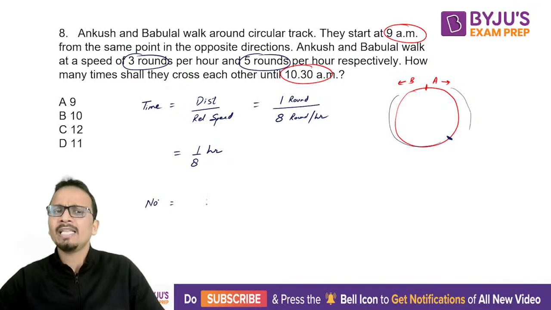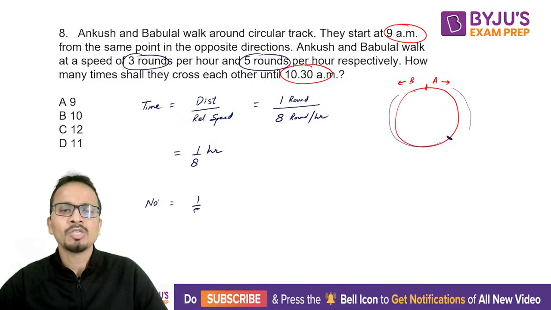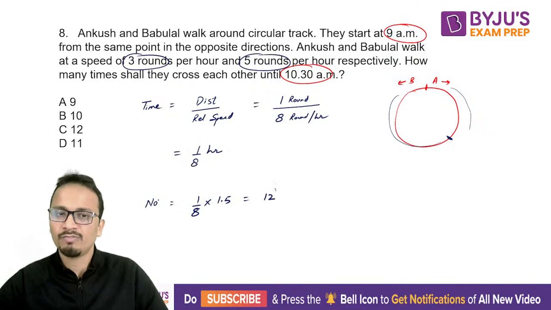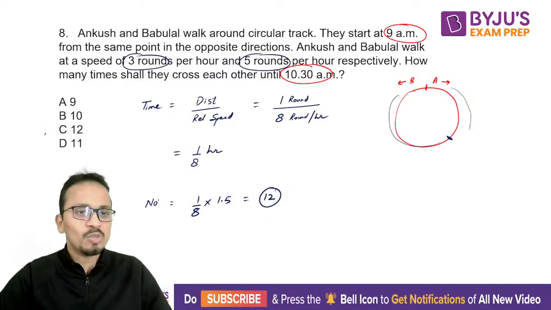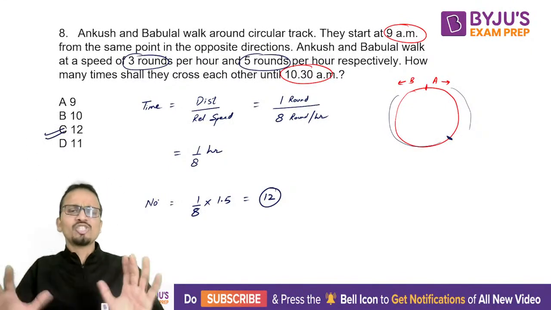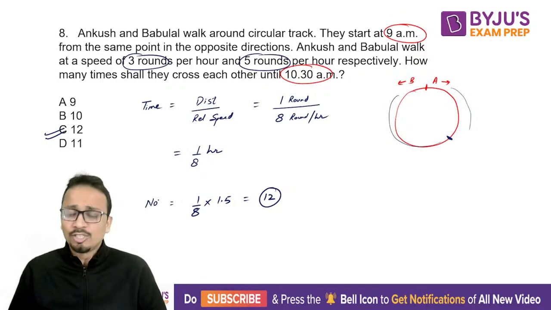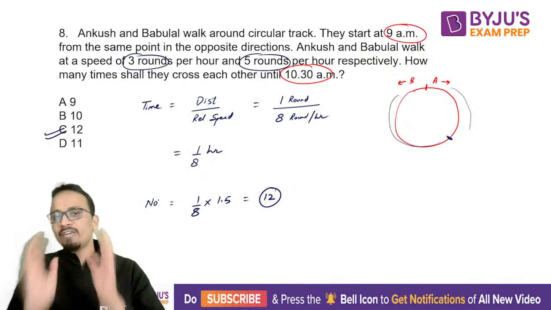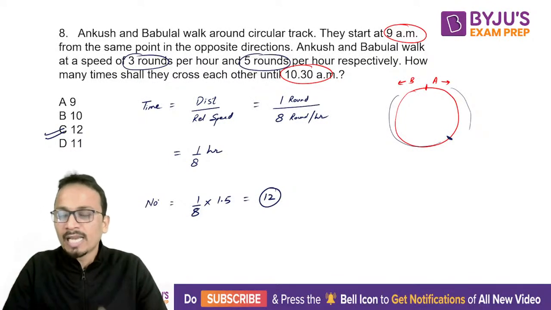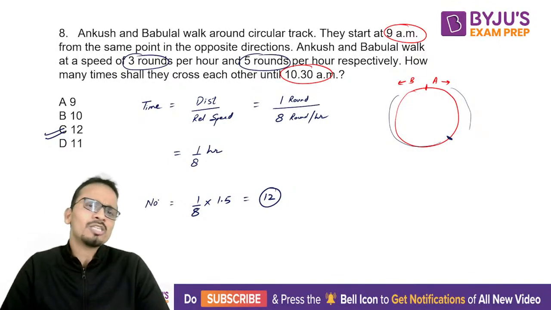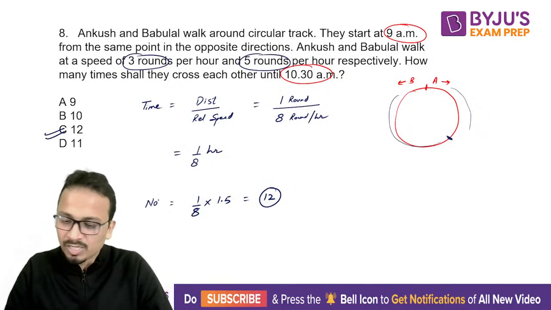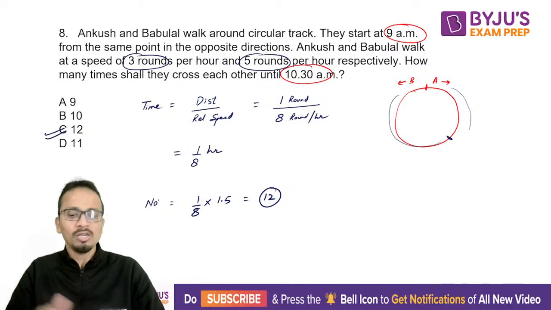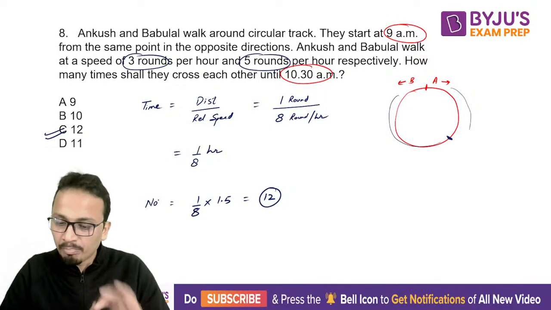All right. And in the next 1.5 hour, how many times will they meet? So 1 upon 8 into 1.5, and that will come out to be 12. So in total, yes, they will meet 12 times. Okay, so answer will be option C. So this is the shortest possible method using which you can solve this question. Okay, so agar straightforward method pata hai, if you understand this concept, then this question can be solved in less than 30 seconds. Okay, Komal, Tejasvi, Dhruv, Ranveer, Samriddhi and Nilesh, all 6 of you have given a perfect answer.